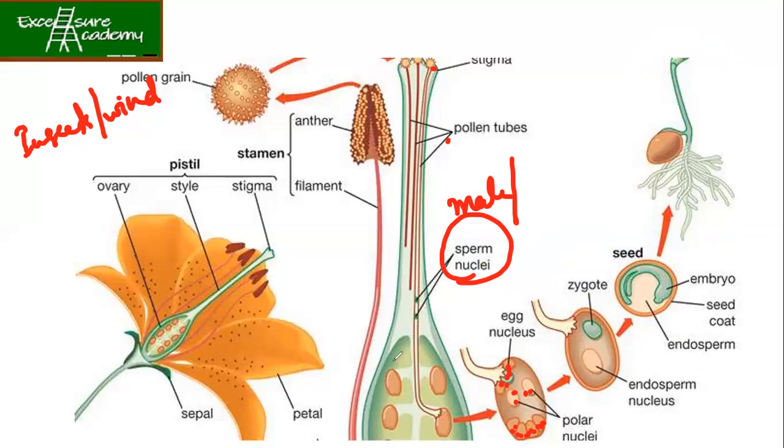Once they go inside the ovary and fuse with the ovule, fertilization will happen. What is fertilization? Fusion of male and female gametes. Once this fusion happens, it results in the formation of your zygote. Later, this zygote will result in the formation of your seed. And then the seed will form a plant.